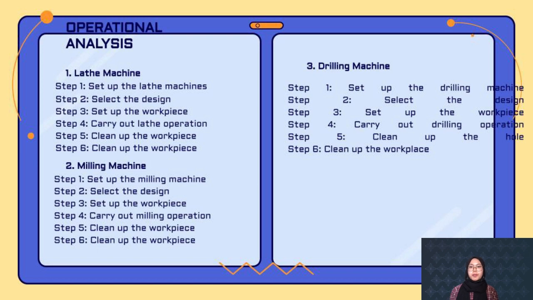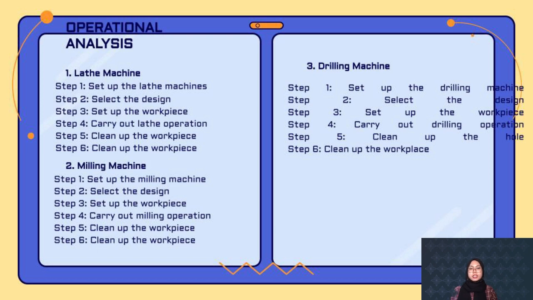Second, milling machine. Milling machine can be used to perform different types of operation such as plane milling, face milling, side milling, angular milling, gang milling, form milling, profile milling, and others. In this project, plane milling and face milling operations are enough to produce our product design. Step 1. Set up the milling machine. To start an operation of milling, a suitable milling machine is chosen as the main machine for us to carry out the milling process. Make sure all the components of the milling machine are functional and all in good condition. Step 2. Select the design.